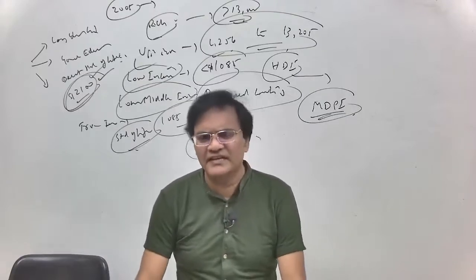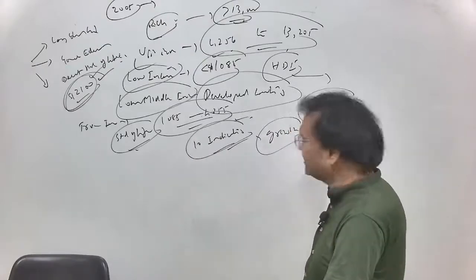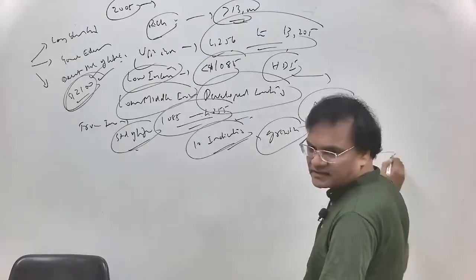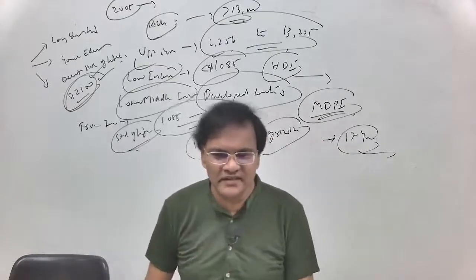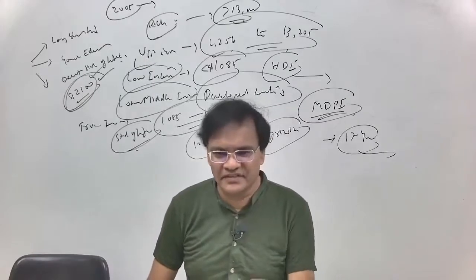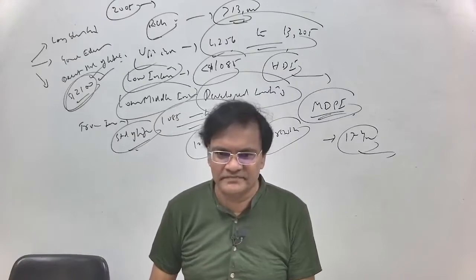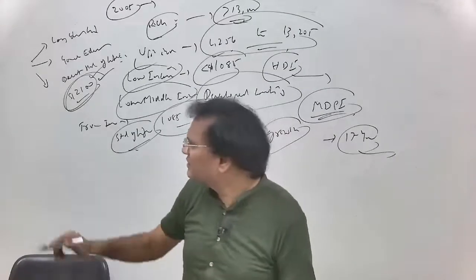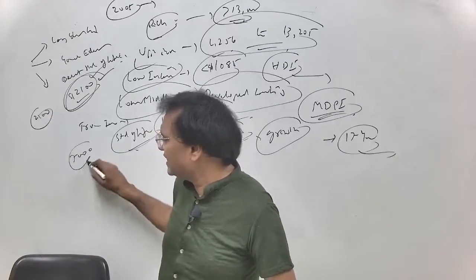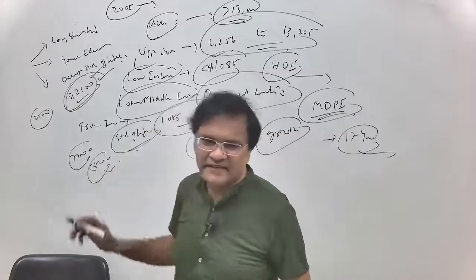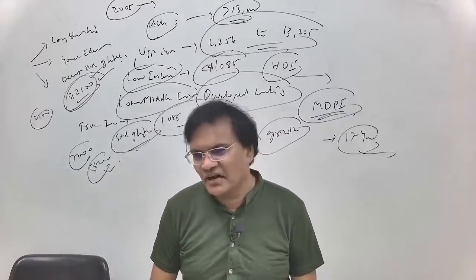So if India also achieved the same kind of growth rate that China has achieved in the last 17 years, we can also go up to at least $7,000 or $8,000 of per capita income, right? From $2,100 to go up to at least $7,000 or $8,000, we need rapid economic growth, right? The question is how to achieve this.